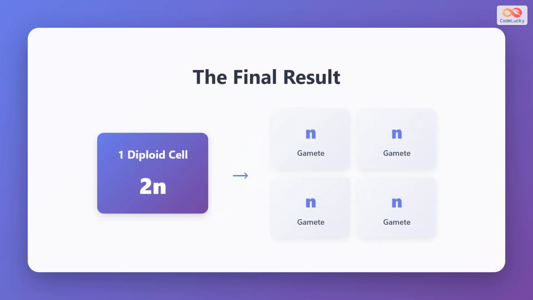When meiosis is complete, one diploid parent cell has transformed into 4 haploid gametes. This is a remarkable outcome. Starting with a single cell containing 2N chromosomes, the process creates 4 separate cells, each containing N chromosomes. These 4 cells are the gametes that can participate in sexual reproduction. Each gamete is genetically unique due to the shuffling and recombination of genetic material that occurs during meiosis. In males, all 4 cells typically become functional sperm cells, while in females, usually only one becomes a mature egg cell, with the other 3 cells degenerating.